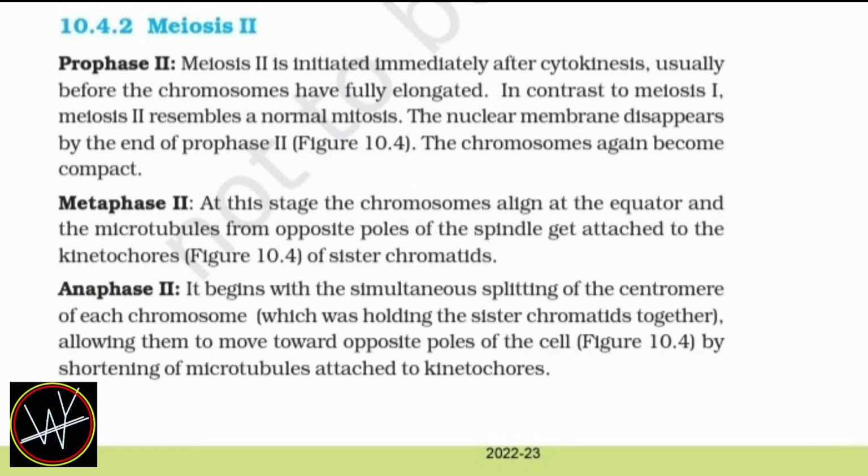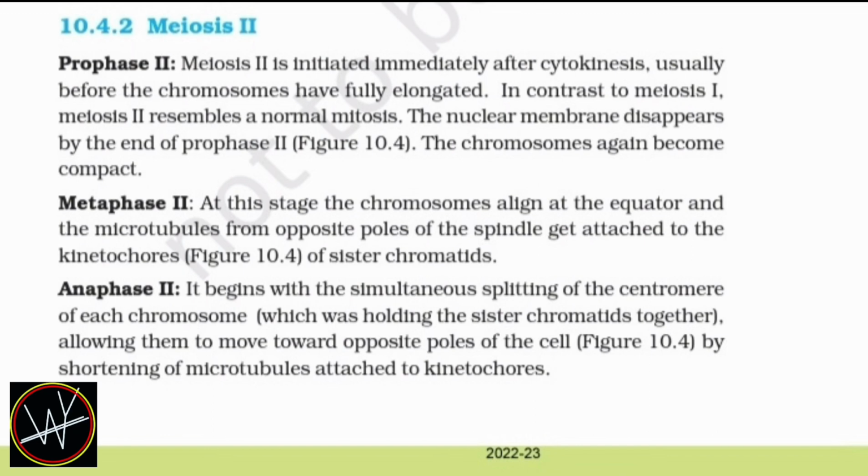10.4.2 Meiosis II. Prophase II. Meiosis II is initiated immediately after cytokinesis, usually before the chromosomes have fully elongated. In contrast to meiosis I, meiosis II resembles a normal mitosis. The nuclear membrane disappears by the end of prophase II. The chromosomes again become compact.